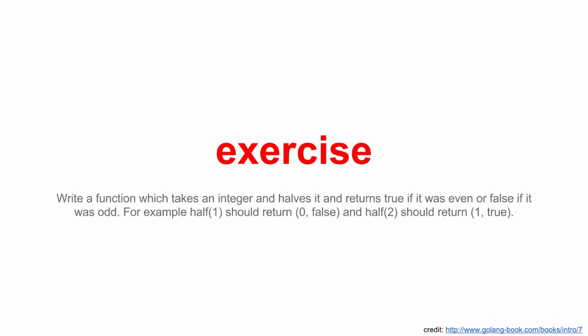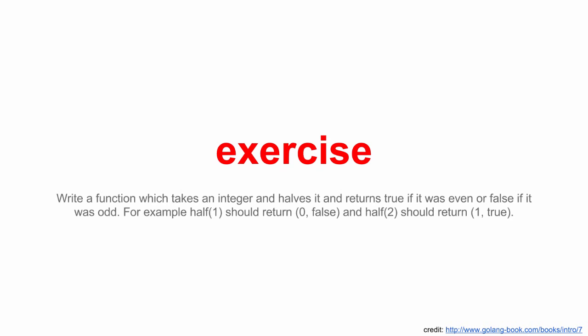If this seems like a bit of a stretch, because it's a little bit challenging, there's some thinking and logic going on there. Just create a function and then call the function. If you feel like you're more at that level, just create a function and then call it. Declare your function to have a parameter, pass in an argument, and get that running. And if you feel like, I've totally got this stuff, I like a challenge, Daniel, then write a function that takes an integer and halves it and returns true if it was even or false if it was odd.